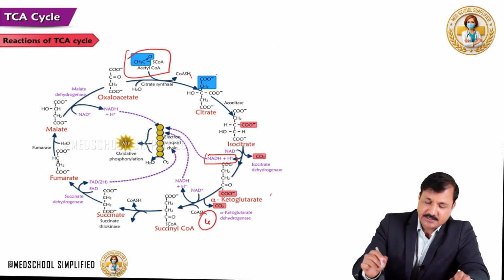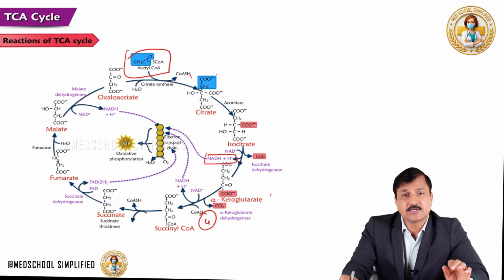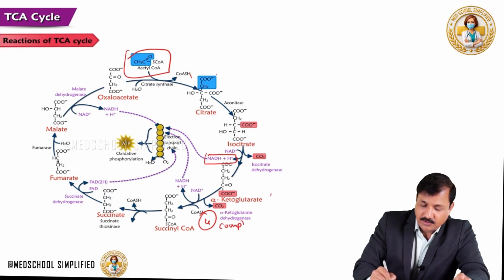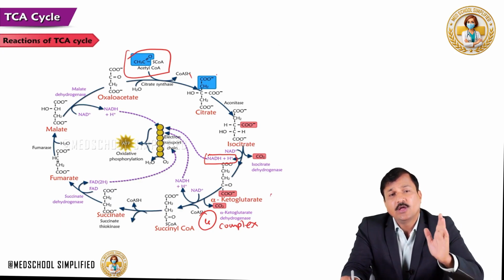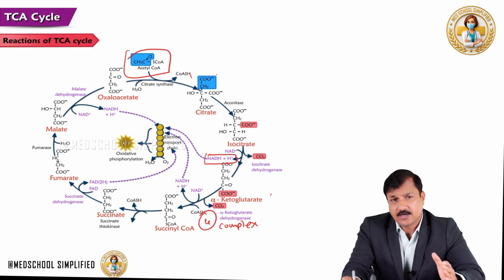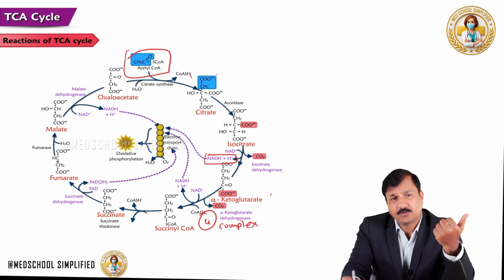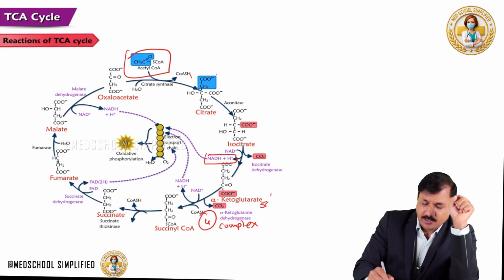Now, the 4th reaction in the TCA cycle is conversion of alpha-ketoglutarate into succinyl-CoA. This will be done by the enzyme alpha-ketoglutarate dehydrogenase complex. That means this enzyme is very similar to the pyruvate dehydrogenase complex that we have seen in our earlier lecture. Note that like the pyruvate dehydrogenase complex, alpha-ketoglutarate dehydrogenase complex has E1, E2, E3 subunits, and it needs 5 coenzymes, that is TPP, lipoate, coenzyme A, NAD, FAD. Okay. So, with all that, alpha-ketoglutarate, which is a 5-carbon molecule, is converted into succinyl-CoA, which is a 4-carbon molecule.